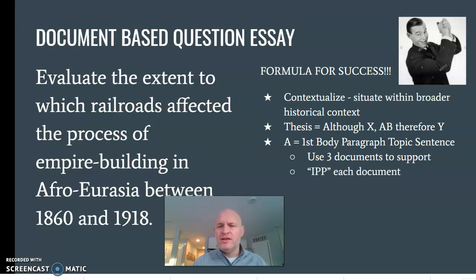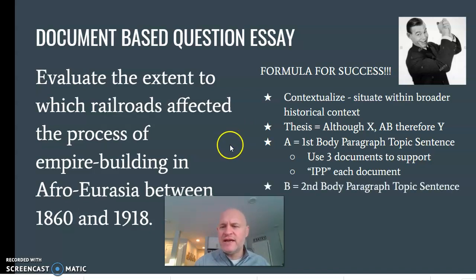In an actual DBQ, all you have to do is provide one, either the I, the P, or the P, the intended audience, the purpose, or the point of view. For the purposes of training, I like to do all elements for each document, and that way it is a little bit of building your writing stamina, and it's just good practice and insurance.